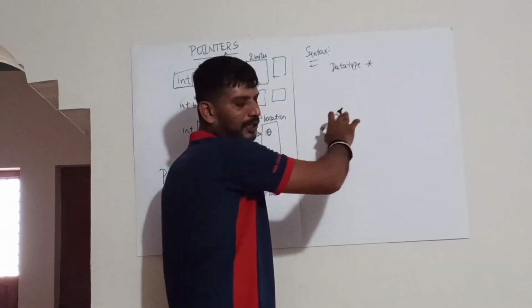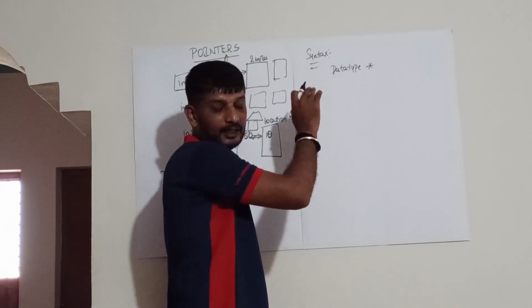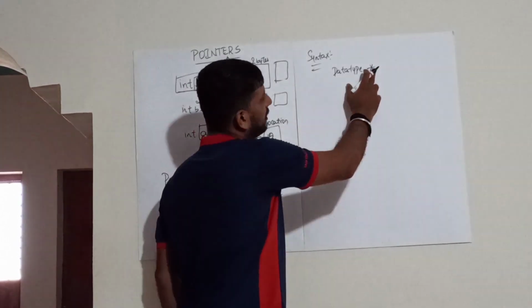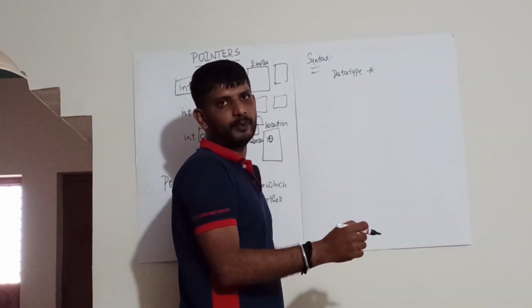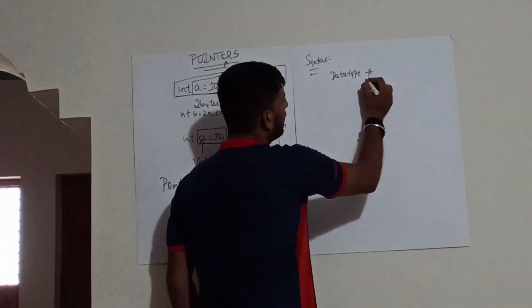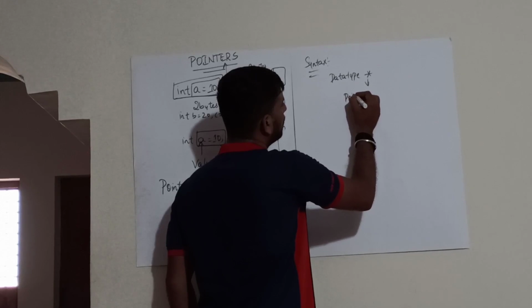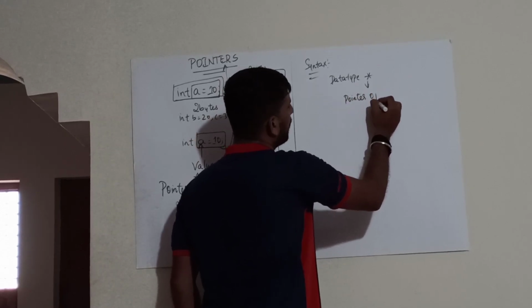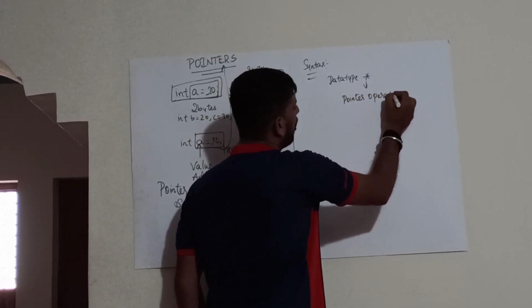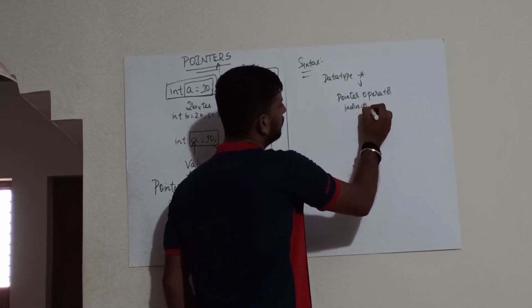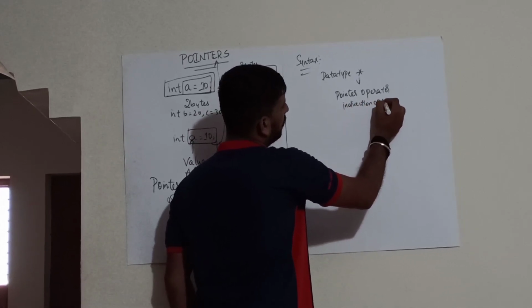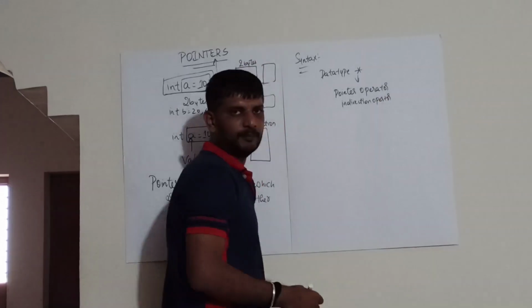This star operator is also called a pointer operator or else indirection operator. Both are one and the same.